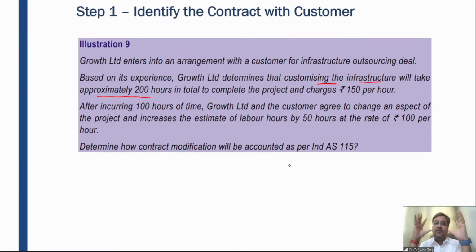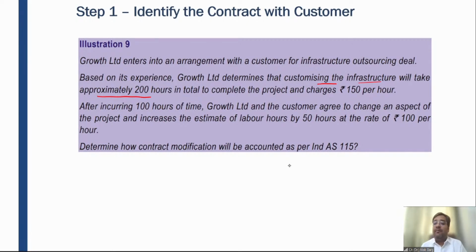And what is the objective? The objective is only to customize the infrastructure. Determine how the contract modification will be accounted for as per Ind AS 115. So friends, when they have completed 100 hours, the work was in progress. They were constructing something. And when the scope has been increased by 50 hours, whatever has been delivered before modification does not have any utility. If something which is under construction does not have any utility, you cannot say that it is giving a different benefit, different utility, different uses. The answer is no.